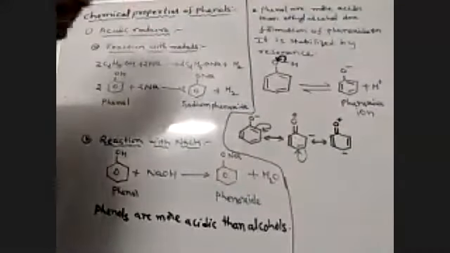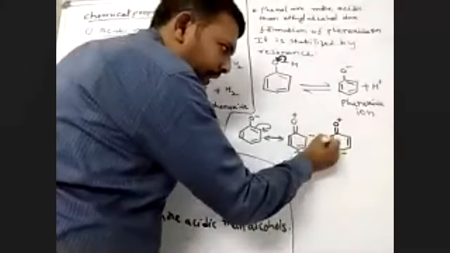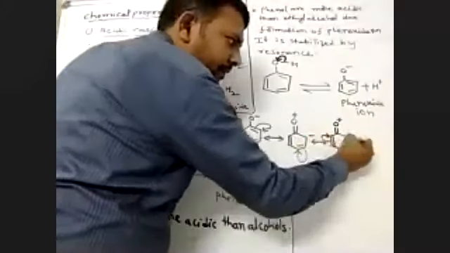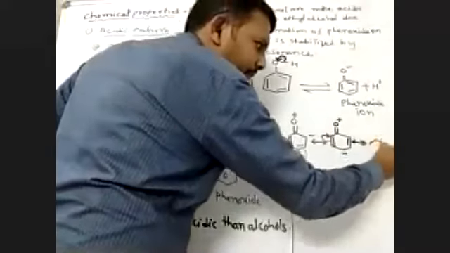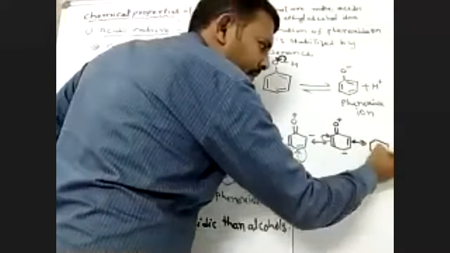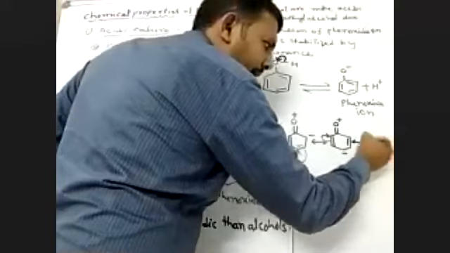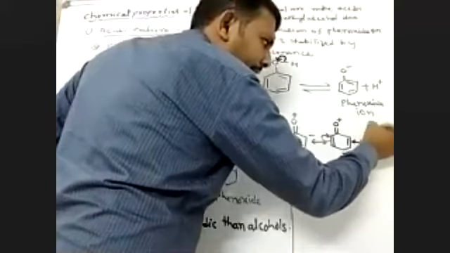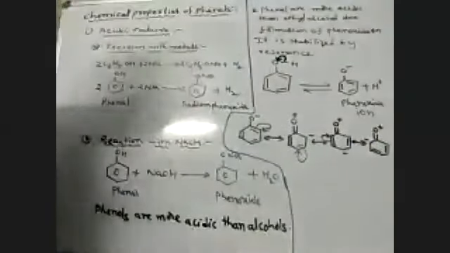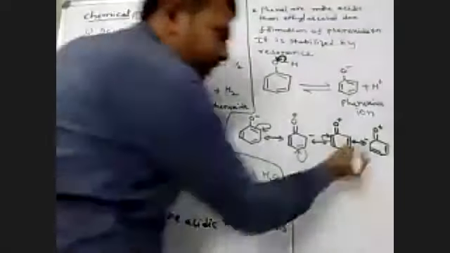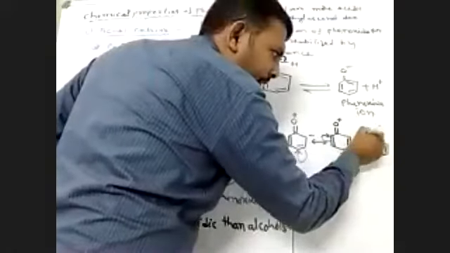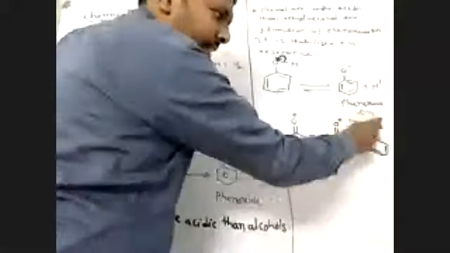Okay. This electron shifts further towards this carbon, forming a bond and producing a negative charge. Further, these electrons shift towards this oxygen side.